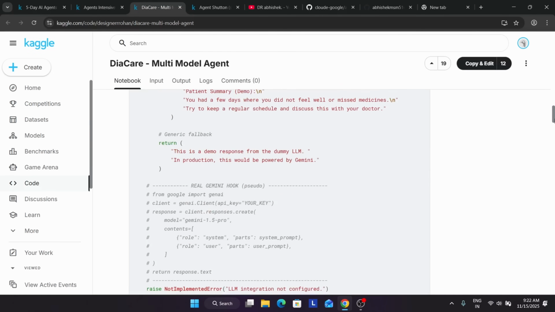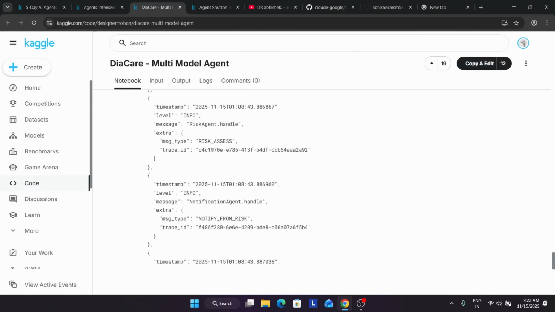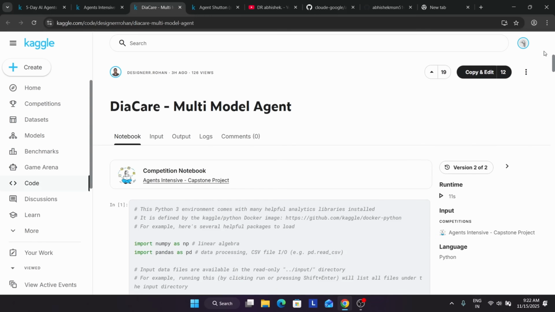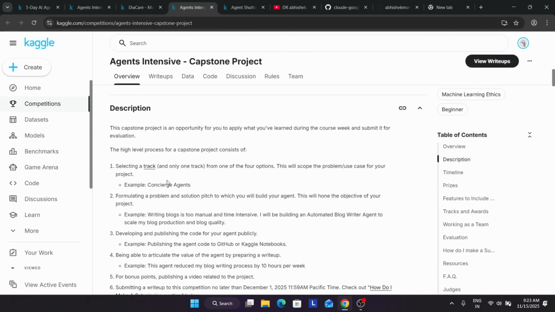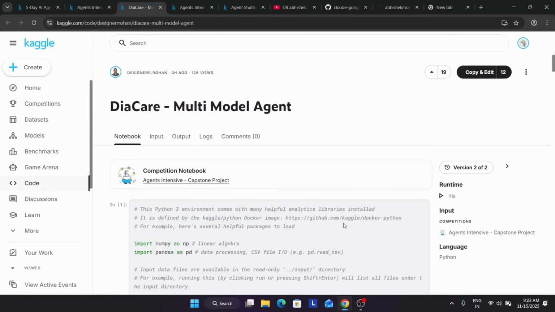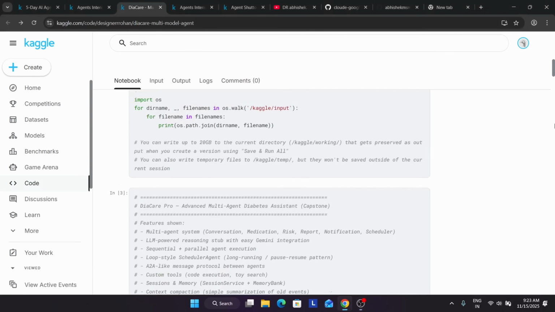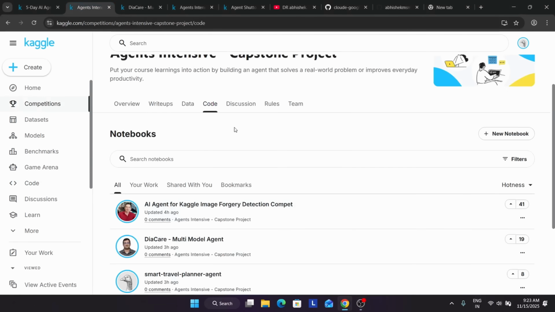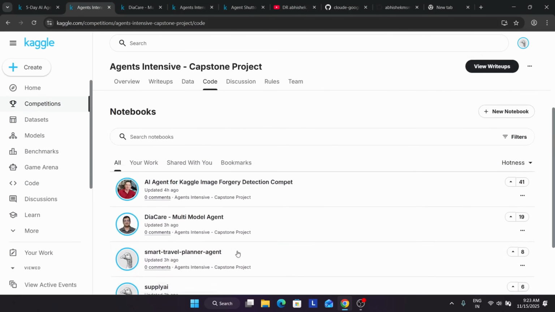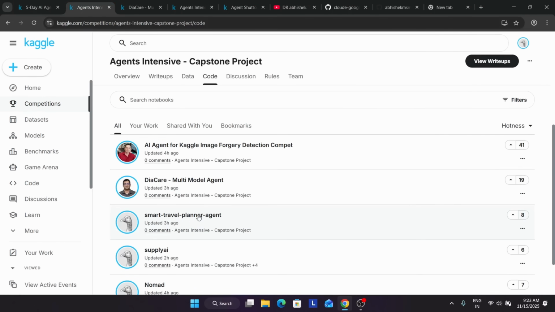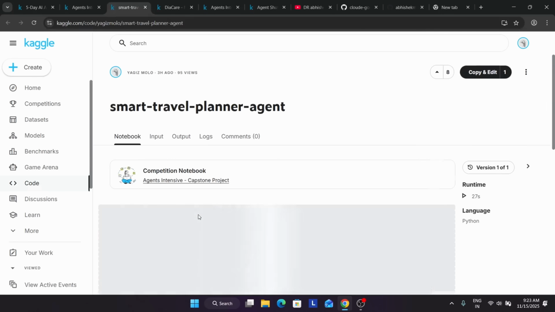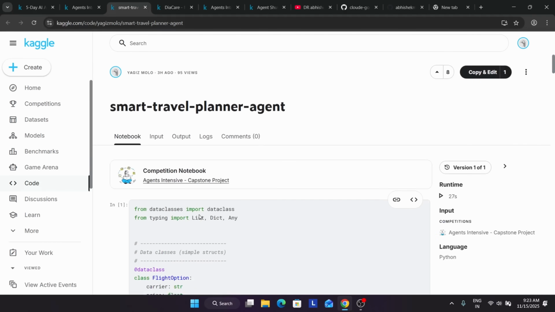All these things are mentioned over here, and you can clearly see that this person has made a competition notebook for the agent intensive capstone project. So like this you can make multiple things, and he has directly submitted the notebook. If you come over here you can see multiple people have submitted their agents, and if we open this you can clearly see they have submitted all the notebooks too.